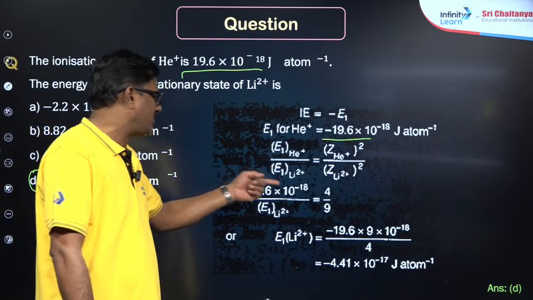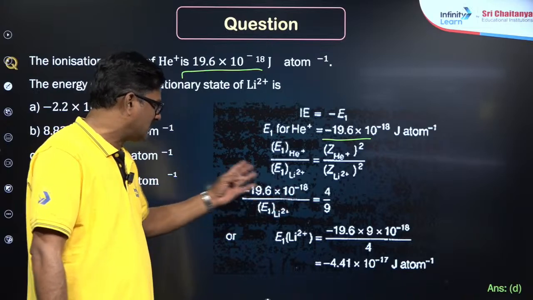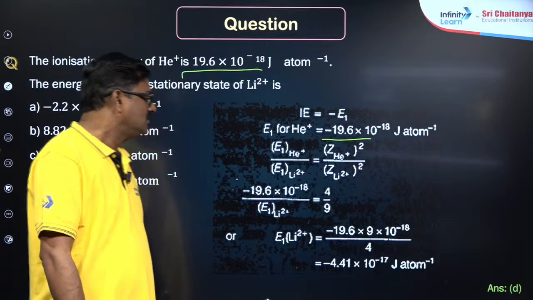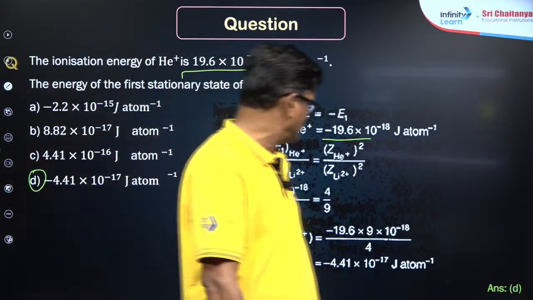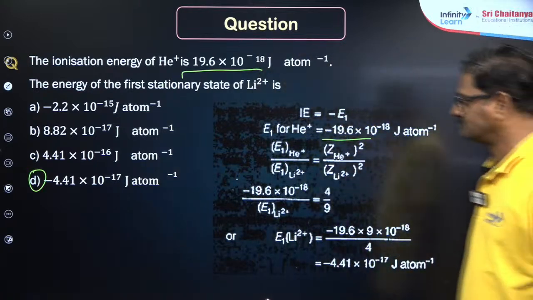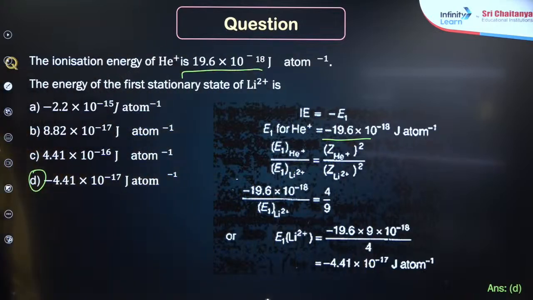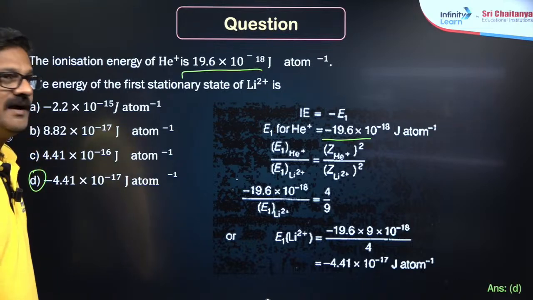E of lithium you have to calculate, that is 19.6 into 10 power minus 18 into 9 by 4. So you are going to get minus 4.41 into 10 power minus 17. Got it? Any doubt? Clear, Monica?